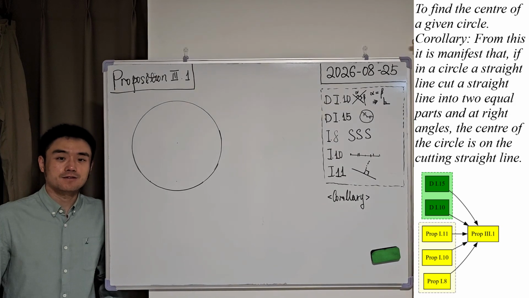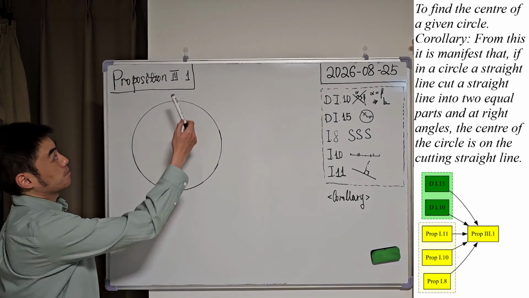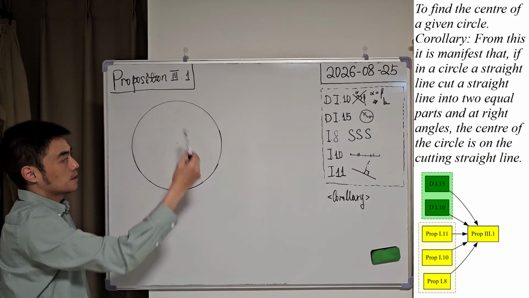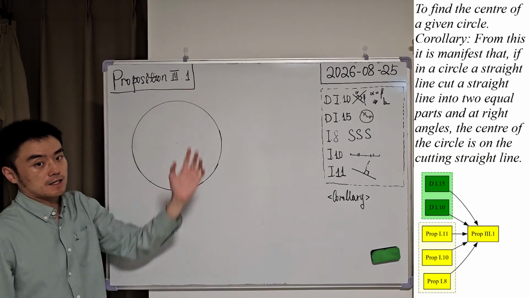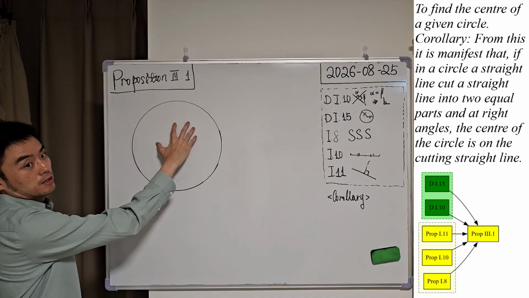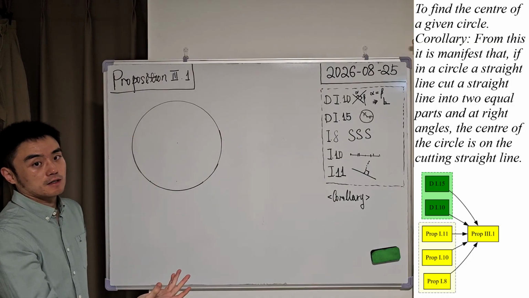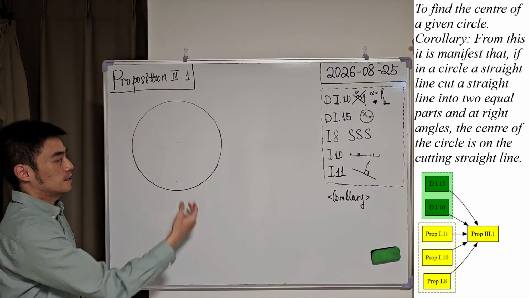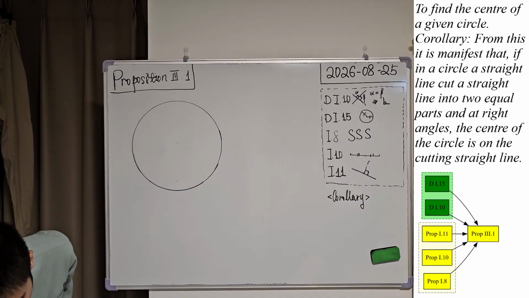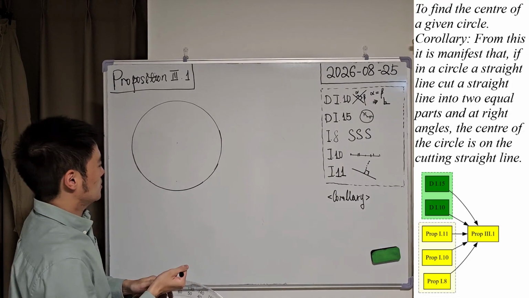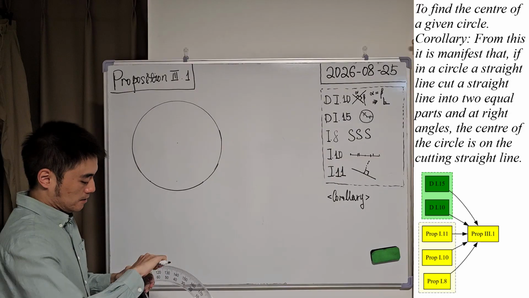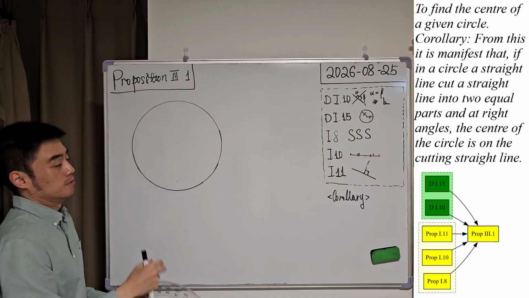Good evening. In this video, we are going to discuss proposition 1 from book 3. This proposition states that if we are given a circle, then we are able to construct, or let's say find, the center of this circle. So let's try to construct that center and give it a proof.